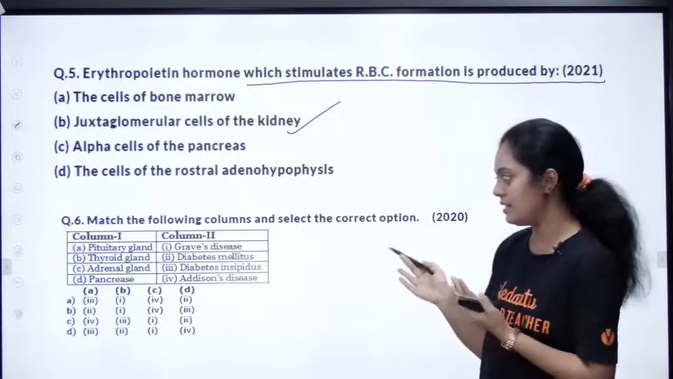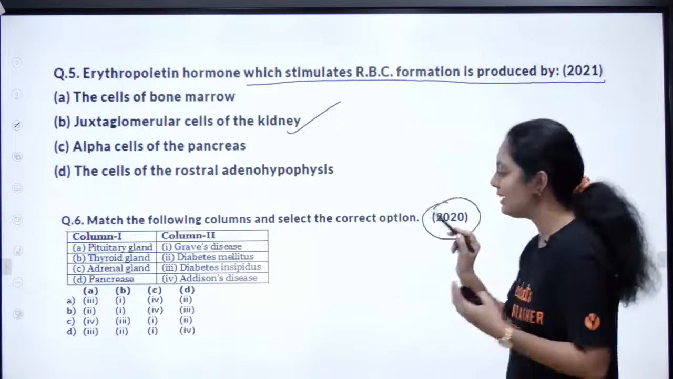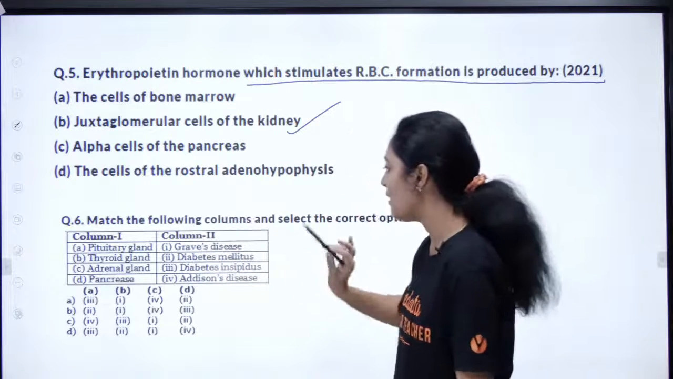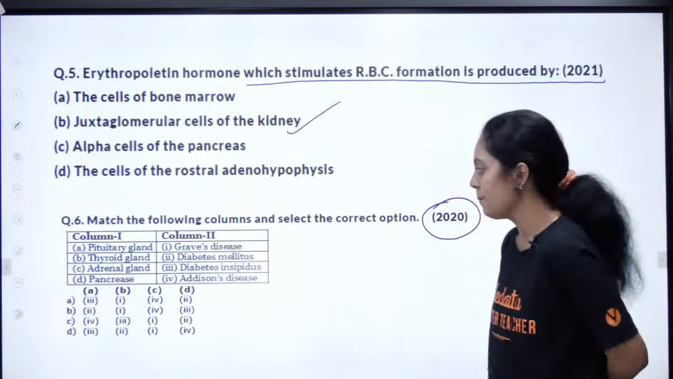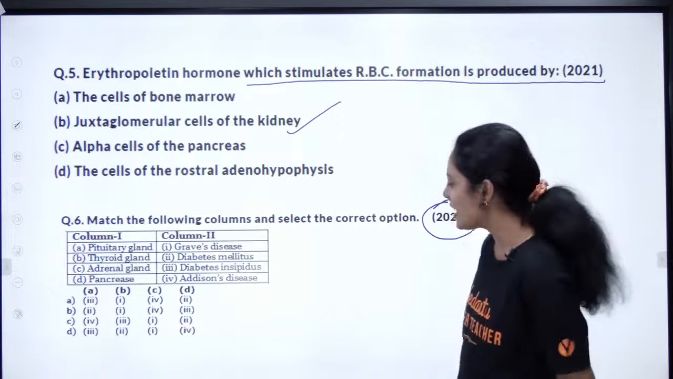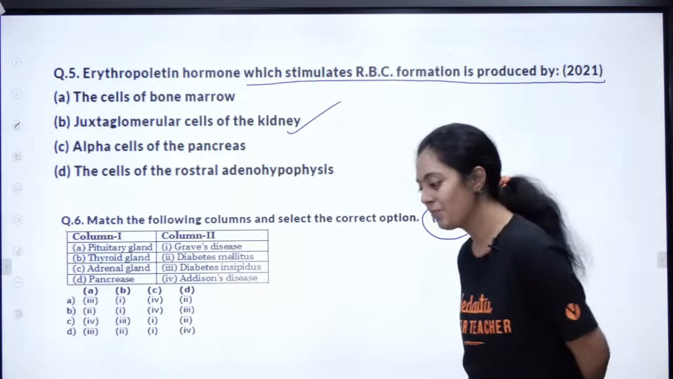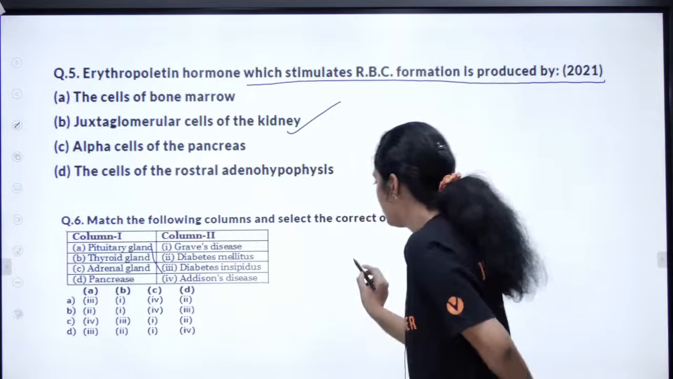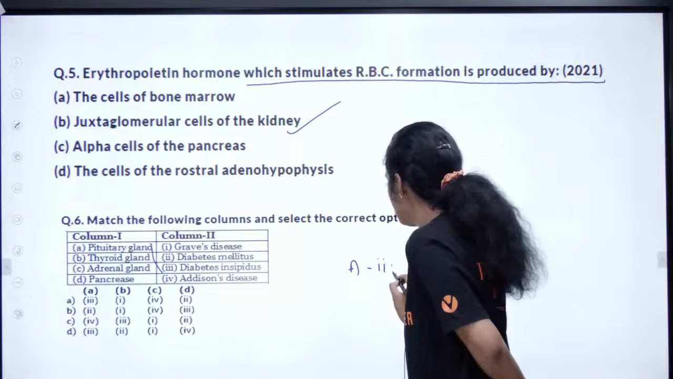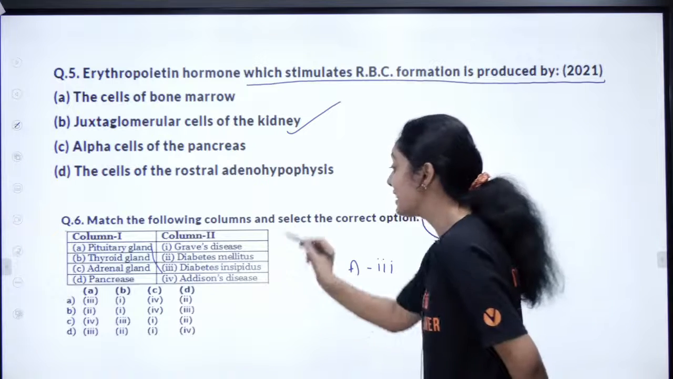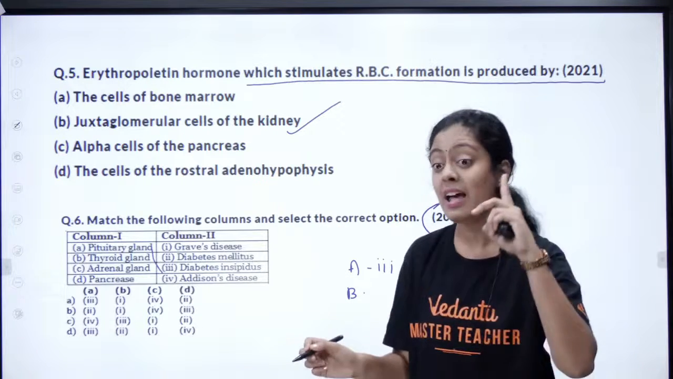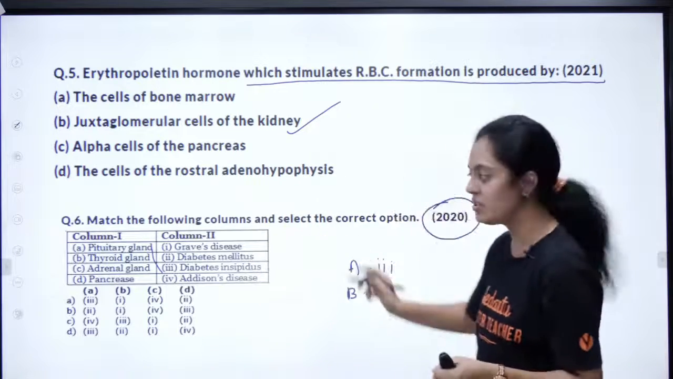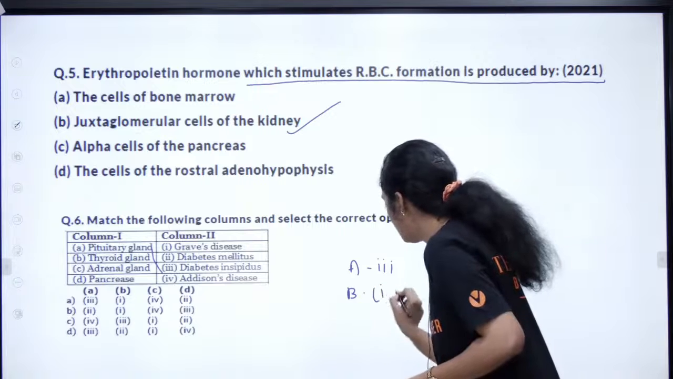Yes. The next question, there's something related to disorder. 2020 COVID batch-la ketirukanga. Pituitary gland, thyroid gland, adrenal gland, pancreas. Solunga pasangla. Rendu disorders pathi naan pesala, I will talk to you about it. Pituitary, diabetes insipidus. So A is 3. Thyroid is Graves disease. What is Graves disease? Hyperthyroidism, exophthalmic goitre. That is what we call Graves disease. So B is 1.